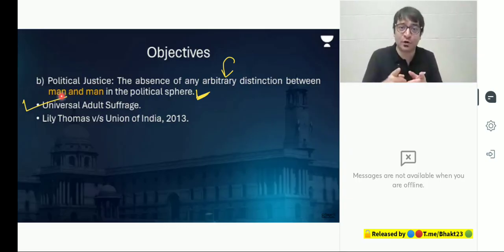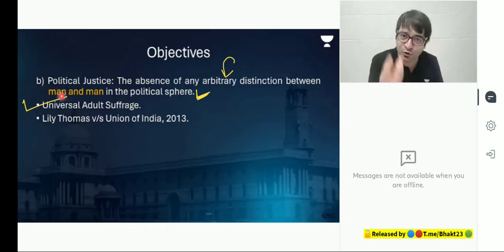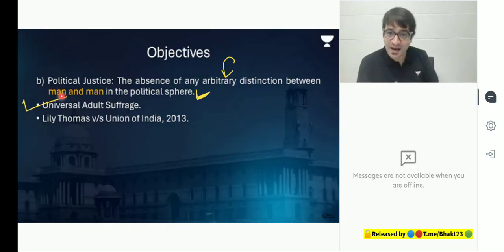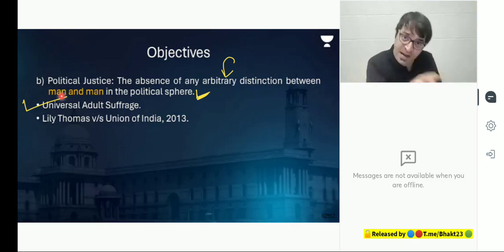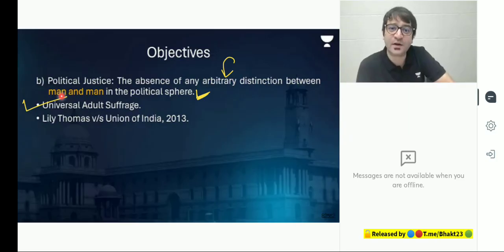Because they would give the right to vote only to the rich. Only to those who possess property. Only to men. Only to those who are educated. And we poor Indians, we gave the right to vote to poor, rich, educated, uneducated, literate, illiterate, man and woman. And we proved to them that we are a successful democracy. We may have problems, limitations, concerns. But nobody can deny that we are a vibrant democracy. Every 5 years, elections are conducted, free and fair.